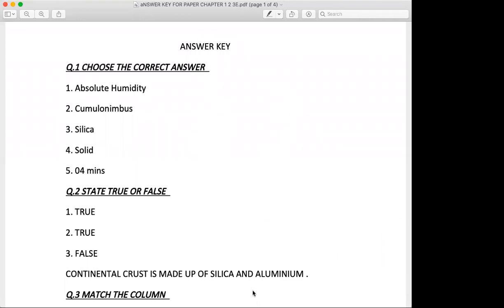Students, for writing false, you will get half a mark. And for writing the correct statement, that is continental crust is made up of silica and aluminium, for that you will get half mark. If you have written just false, you will give yourself only half a mark. I hope it's very clear.